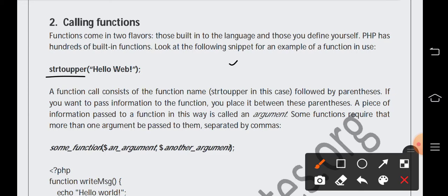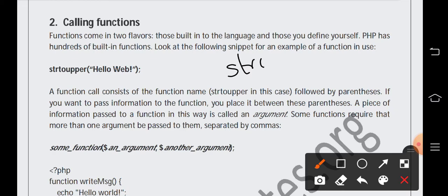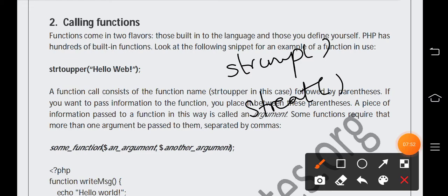We know string functions like string comparison, string concatenation, then we have string length, then string uppercase, string lowercase. We have discussed all the string functions.